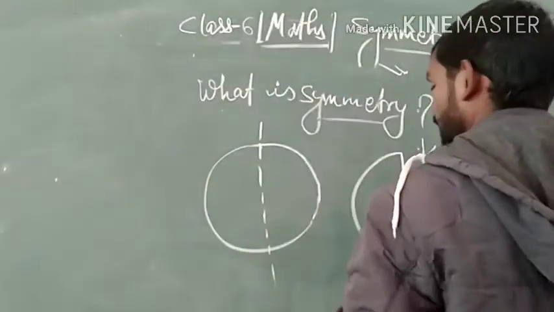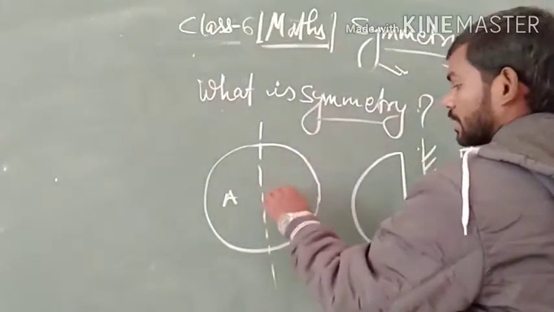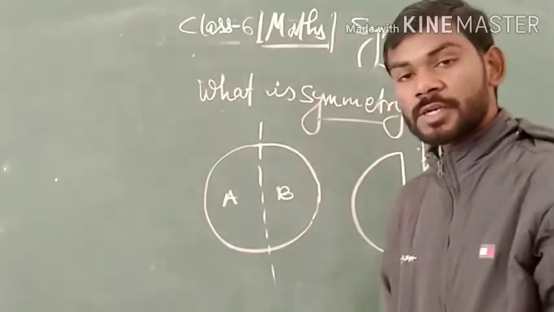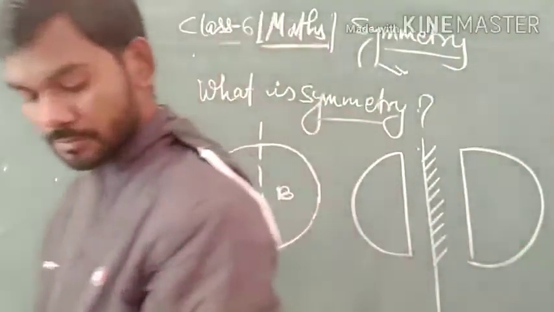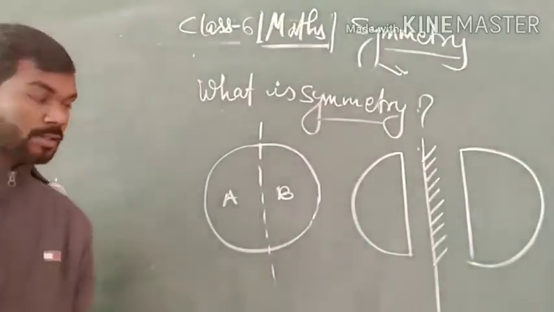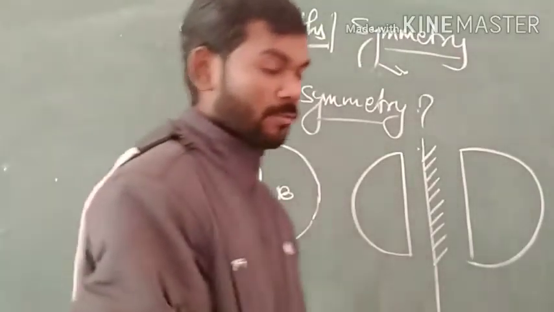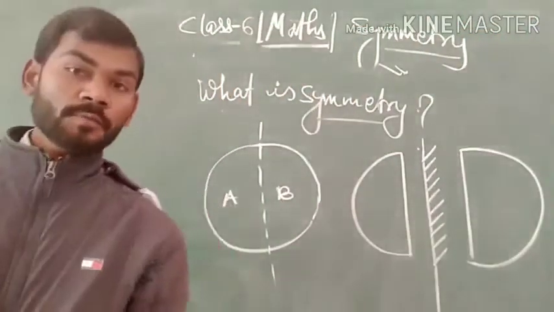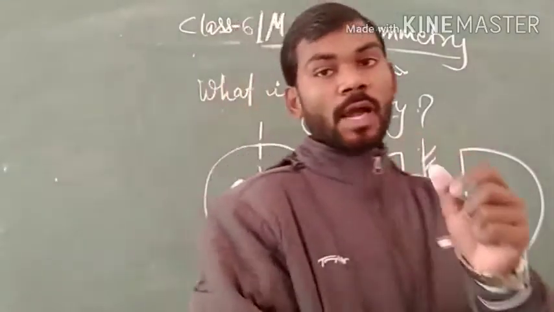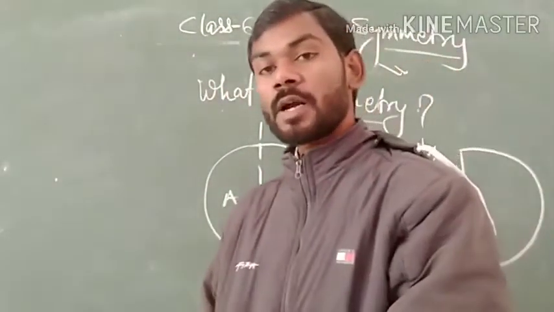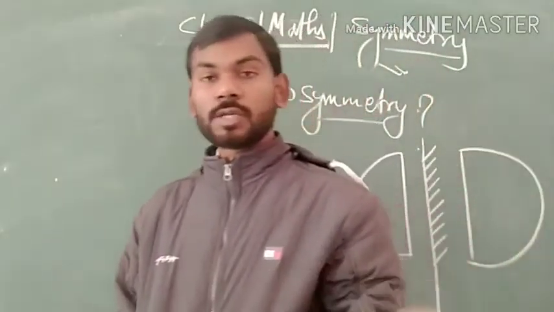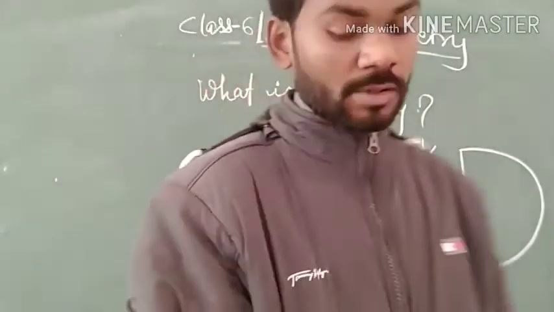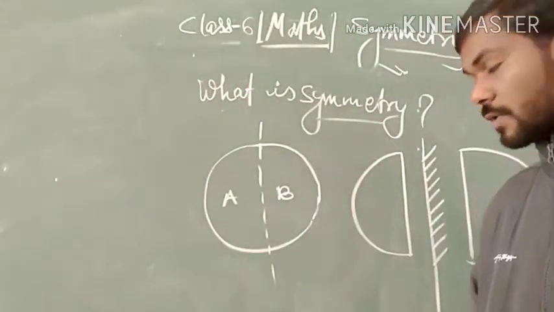So if we say this is part A and this is part B, then part A is symmetrical to part B. So symmetry is a property which defines that if we divide any object into identical halves, then each part is known as symmetrical to the other part and they are known as having symmetry. So this is the basic introduction of symmetry.